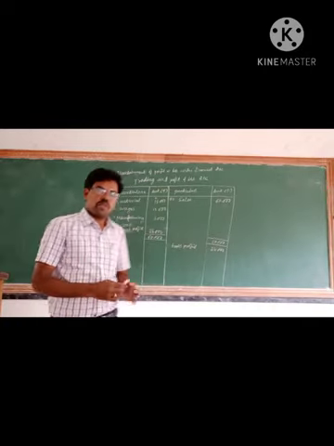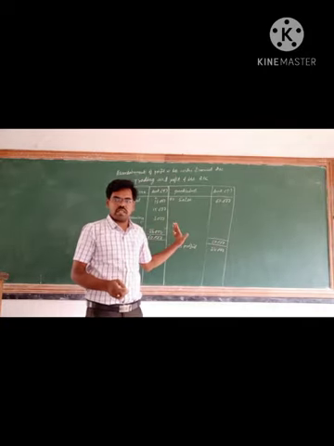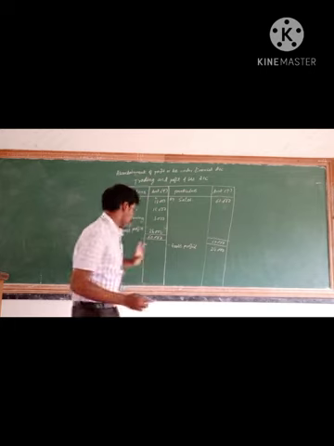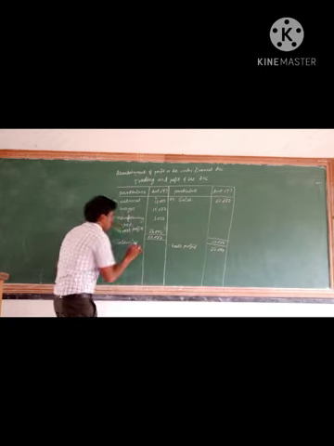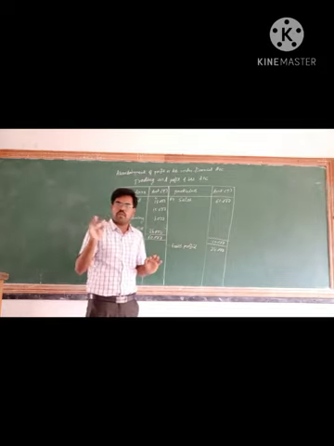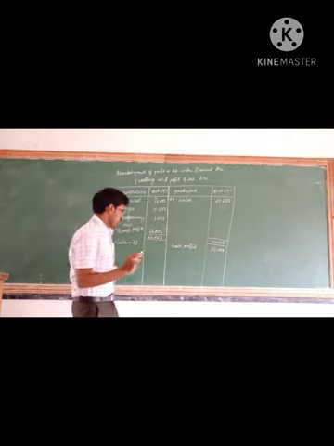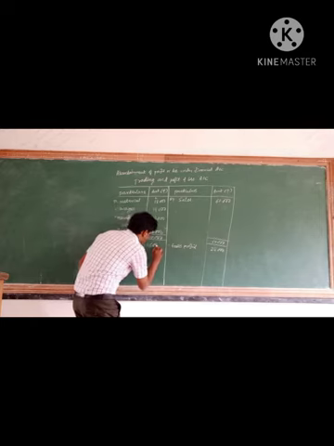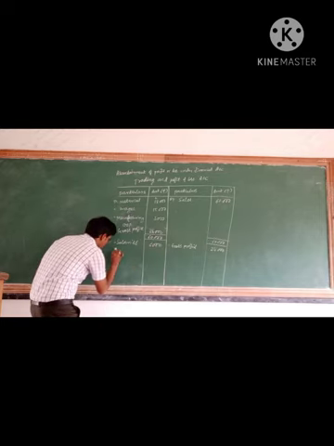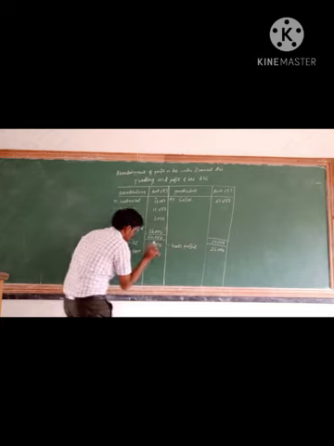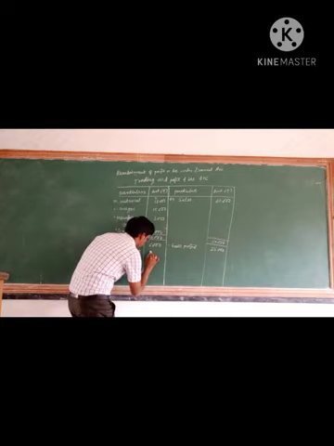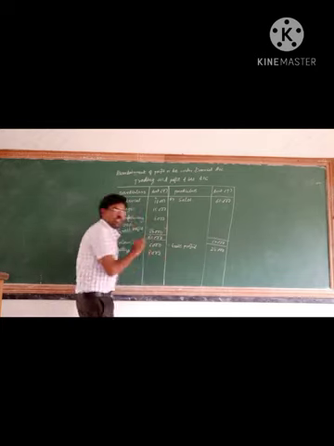Okay. So next profit and loss account item, that is indirect expenses. So indirect expenses again, the first one is salaries. So total of product A, product B and product C. Total is 6,000. Next selling expenses. So total selling expenses 8. Okay. So only these two items are there.